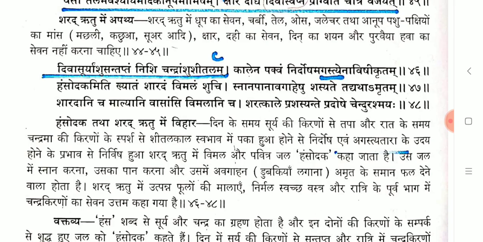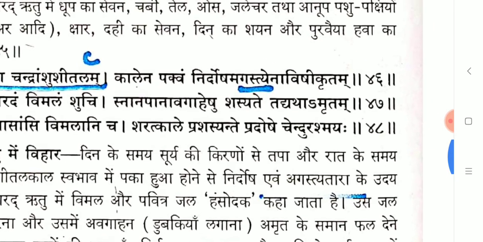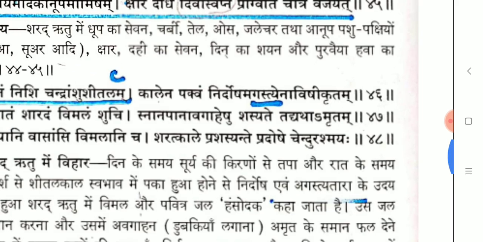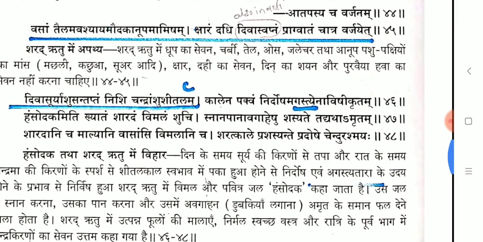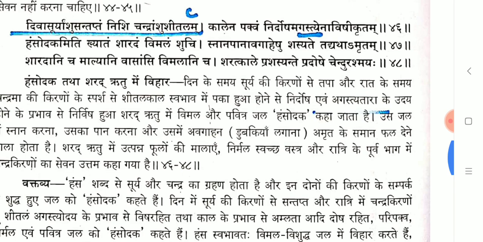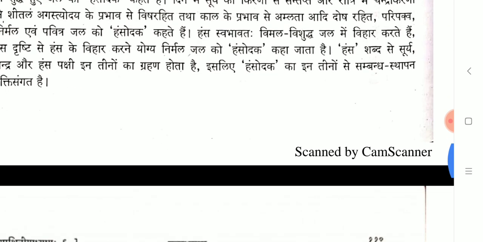And which nakshatra also: Agastya nakshatra will be visible in Sharad Ritu. An indirect question may come on which nakshatra is visible in Sharad Ritu: Pusha nakshatra, Agastya nakshatra, Arundhati nakshatra. Many questions may form on this. Remember, Agastya nakshatra is related with Hamsodaka and Sharad Ritu.